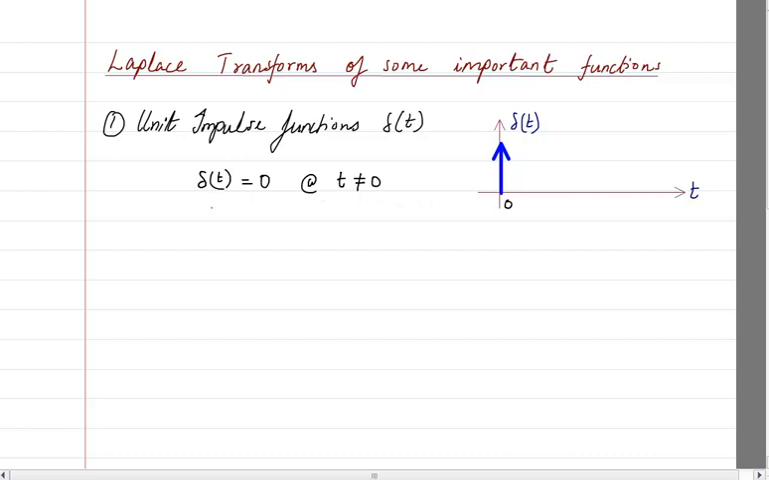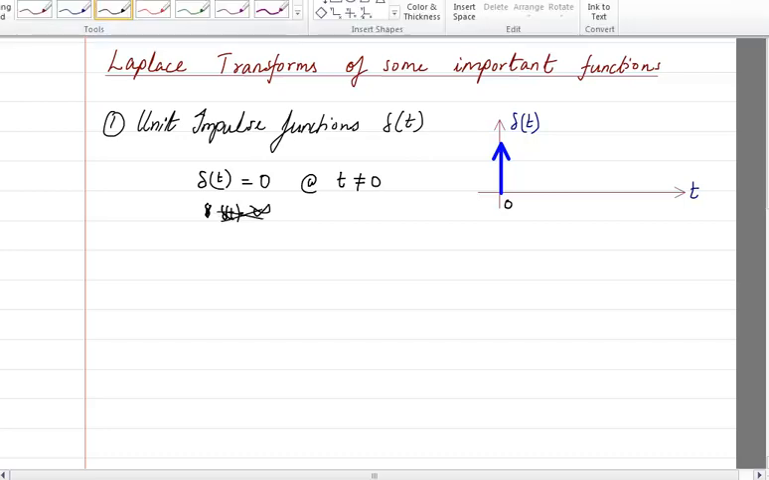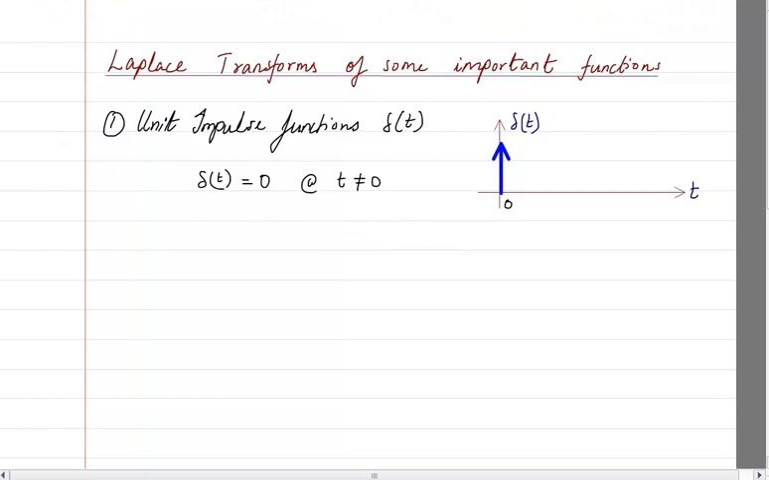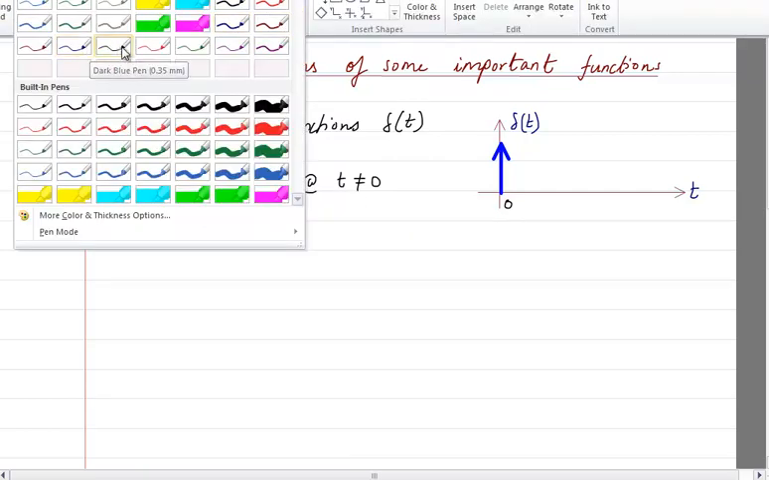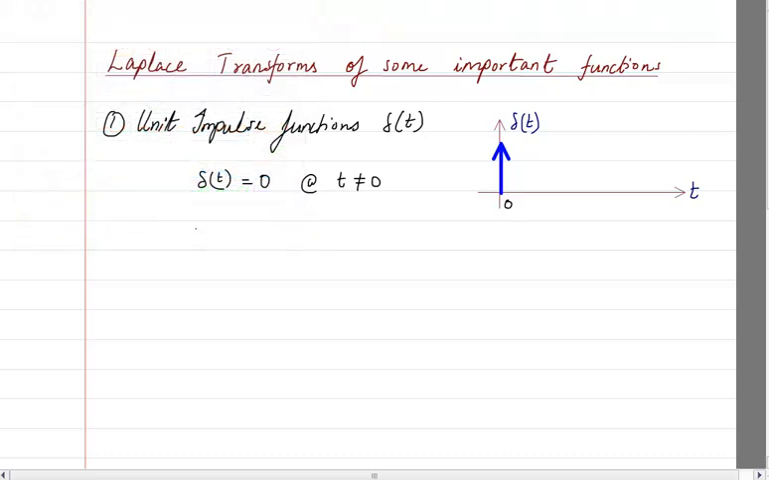And what is its value at t equal to 0? Some textbooks may wrongly write delta t is equal to infinity, but that's wrong. You should never write this. The definition is that if you take the integration of this function from minus infinity to infinity of delta t, for the whole time period it will give an answer of 1. This is the basic definition of delta t.